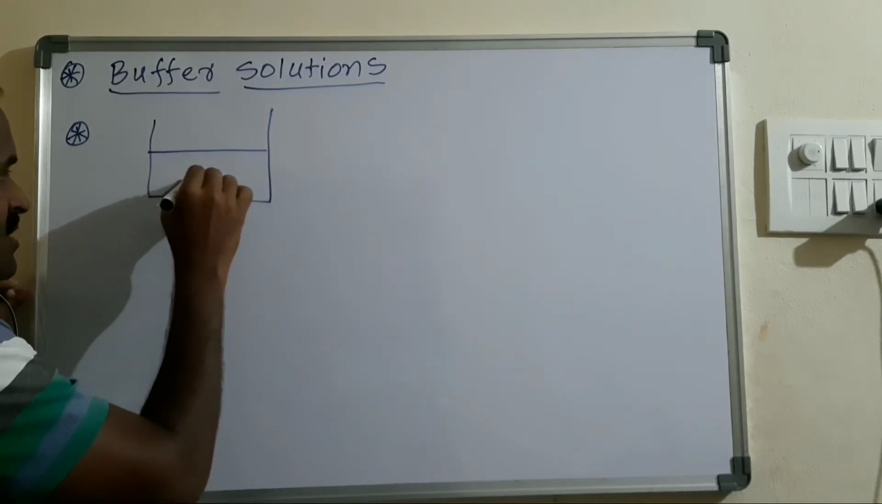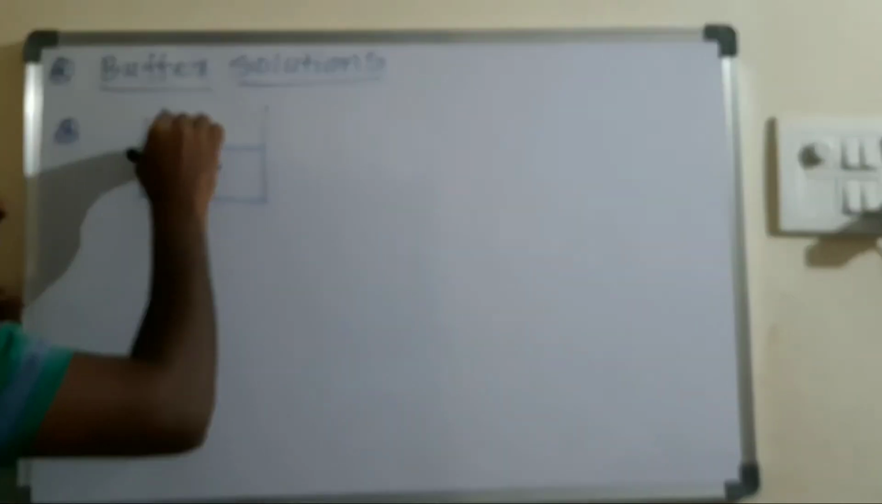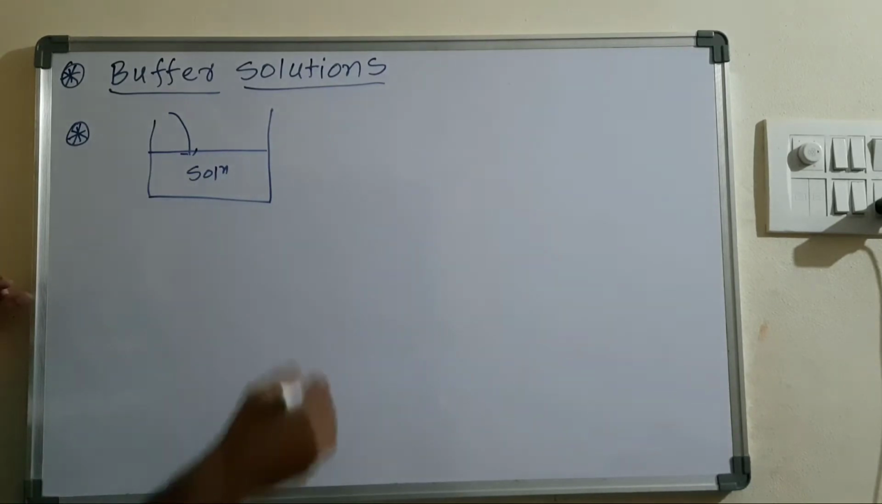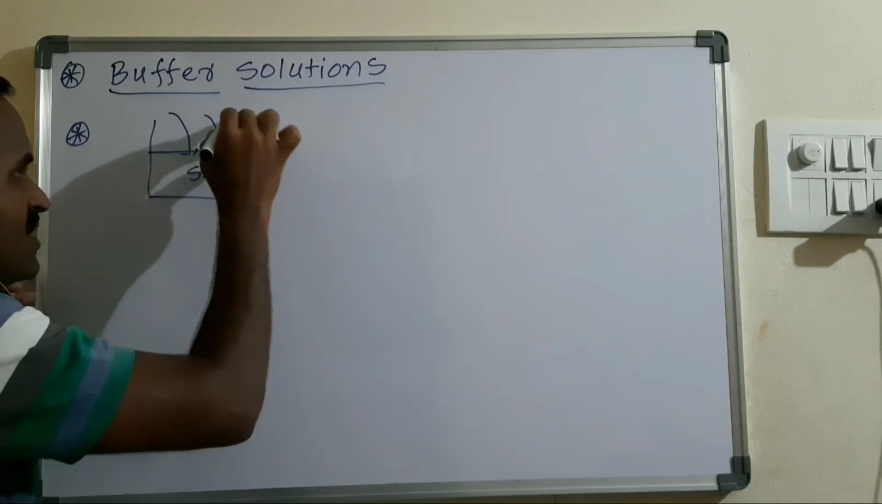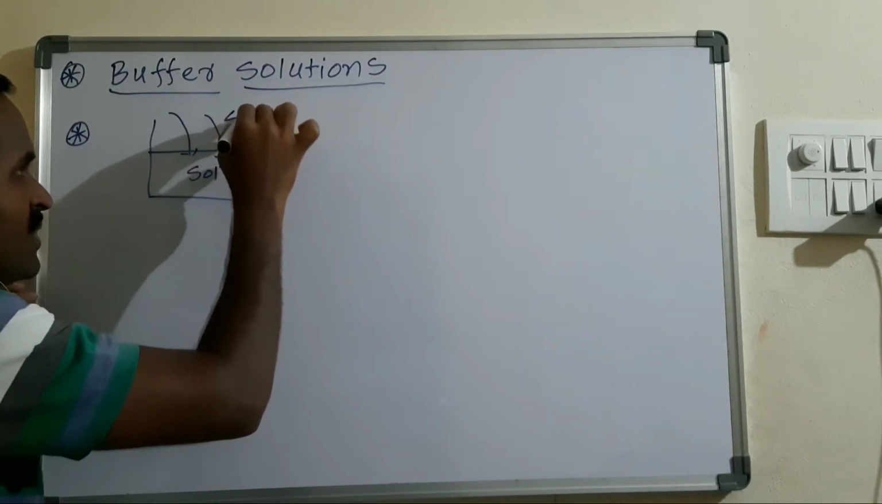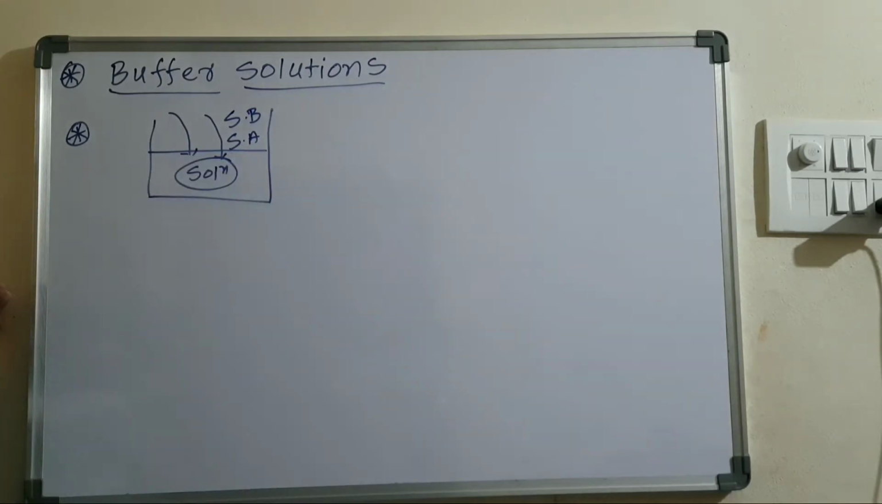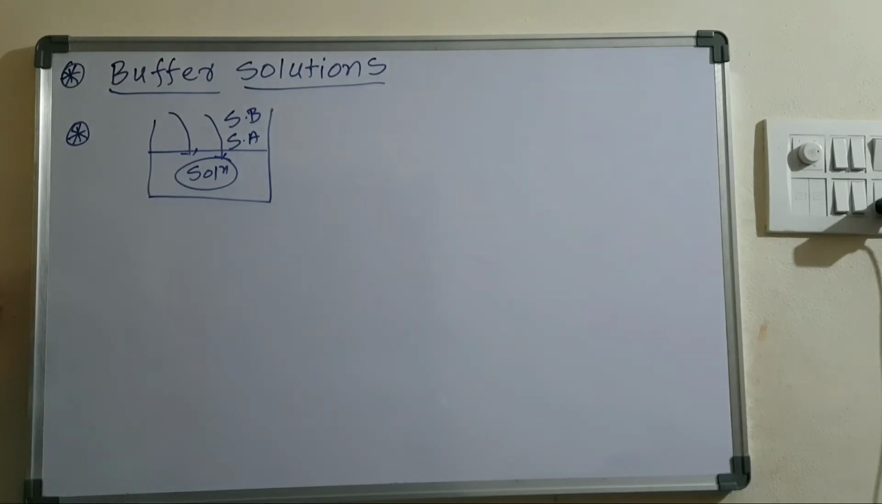Suppose I am taking some solution in the beaker here. By the addition of some amount of water, that means dilution, or by addition of some strong acid, or by addition of some strong base, the pH of the solution does not change. Whatever solution we have taken, its pH does not change. Such a solution is a buffer solution.